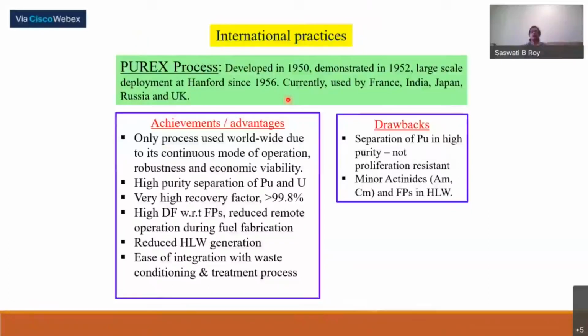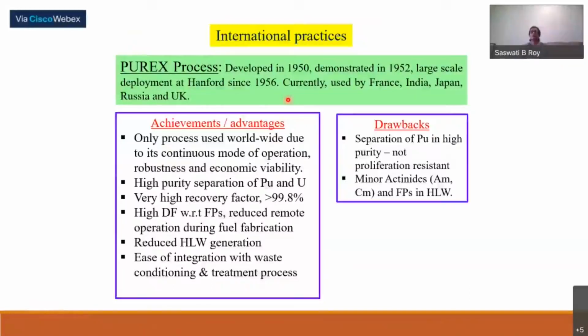Before this Purex process, we recovered plutonium from the spent fuel by a selective precipitation chemical process. In the Purex process, we use tributyl phosphate as the solvent. Tributyl phosphate came into the limelight maybe in 1949 or so.